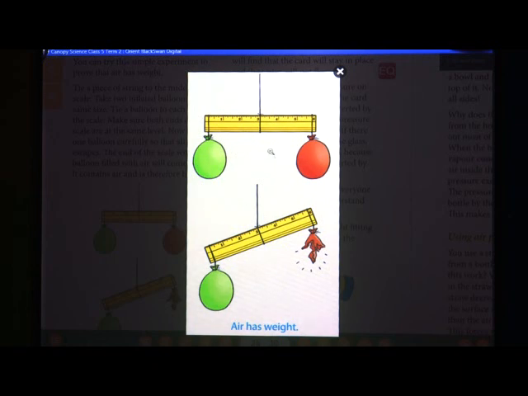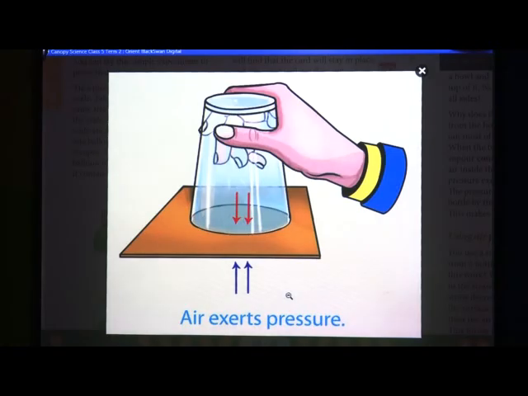Now, afterwards you have to prick one balloon carefully, so that all the air escapes, and the end of the scale with the balloon filled with air will come down. You will see that the balloon which is filled with air comes down, because it contains air and is therefore heavier. The air has escaped from the other balloon. So, air has weight. You can do that experiment at your home also.